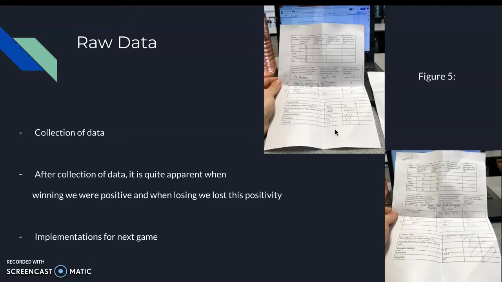In this video footage from our second game, it is evident that when the opposing team scored goals, our heads and shoulders started to lower. The changes in body language indicated that the team was no longer motivated and began to crumble.